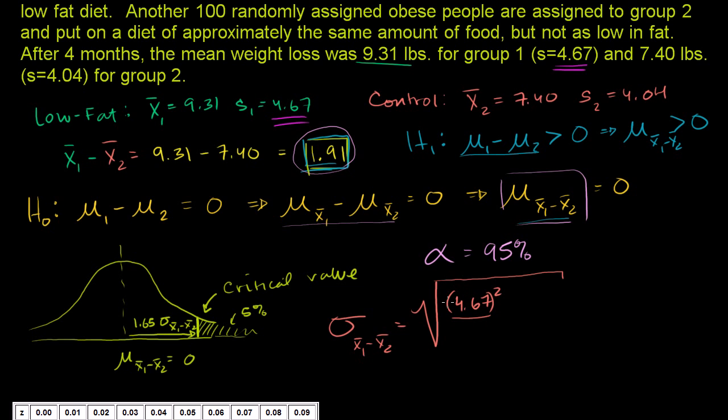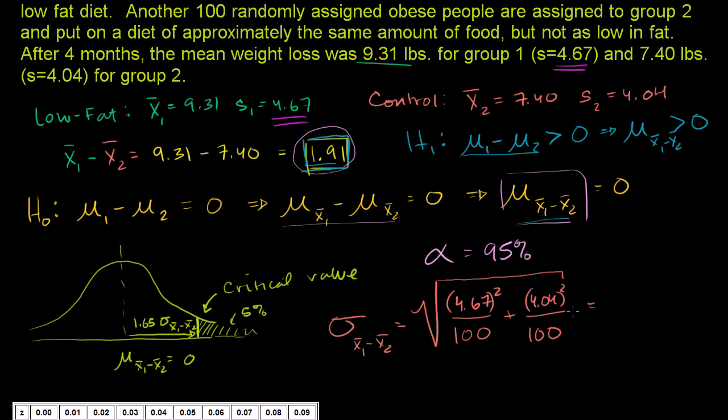So this is the variance. This is our best estimate of the variance of the population, and we want to divide that by the sample size. And then plus our best estimate of the variance of the population of group 2, which is 4.04 squared, the sample standard deviation of group 2 squared, divided by 100.